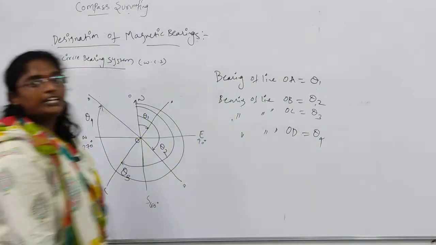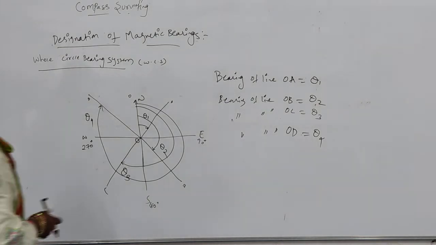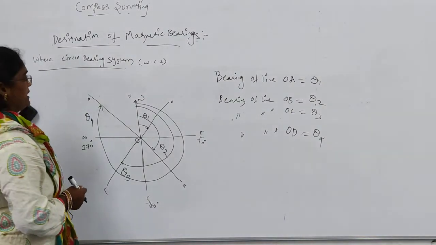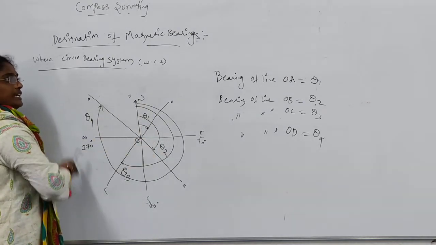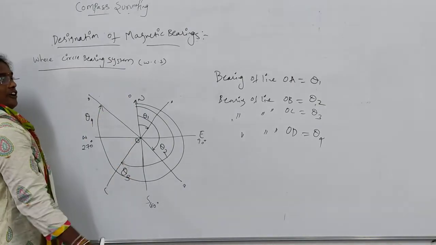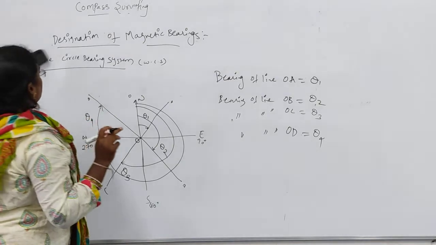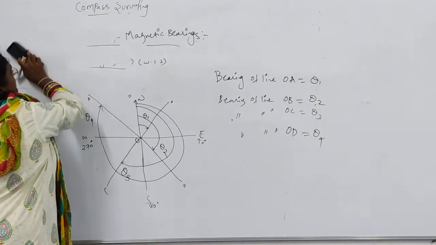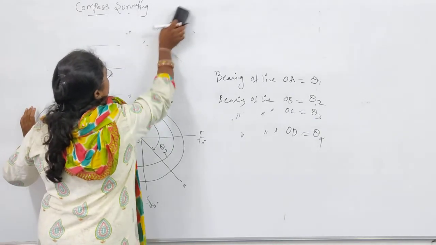Like this you need to calculate in the whole circle bearing system. North will be the reference and we move towards all directions, but we always take north as the reference. Remember this one. Next we will go to the reduced bearing.